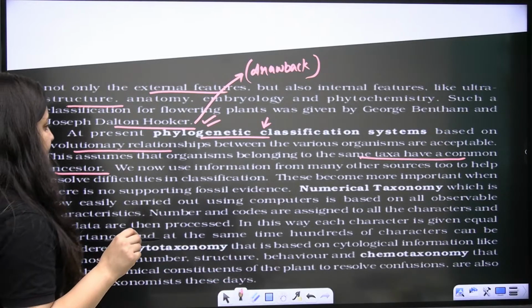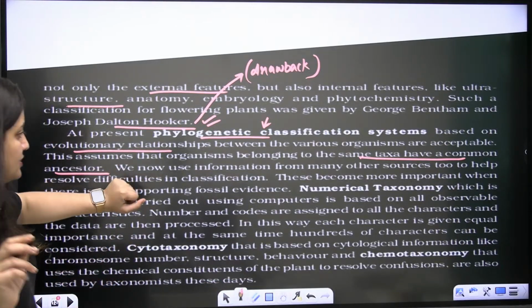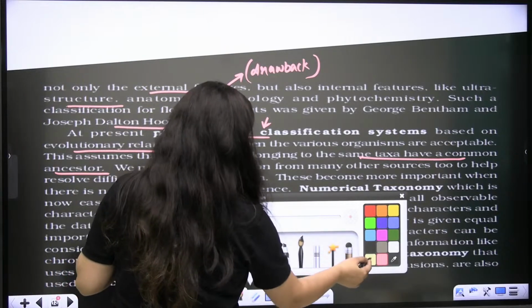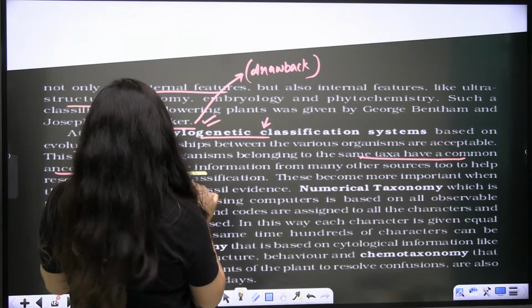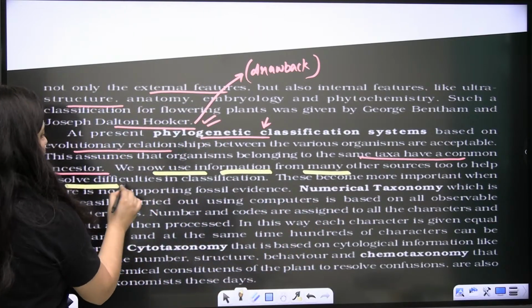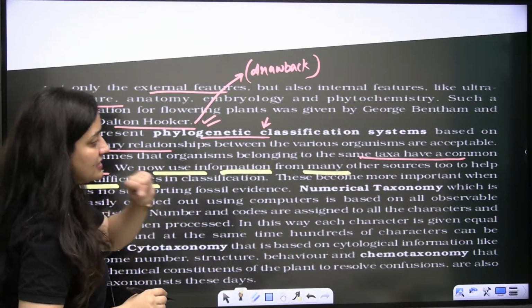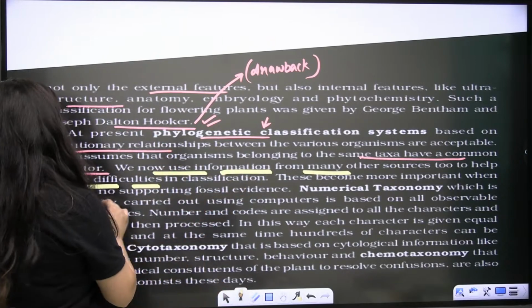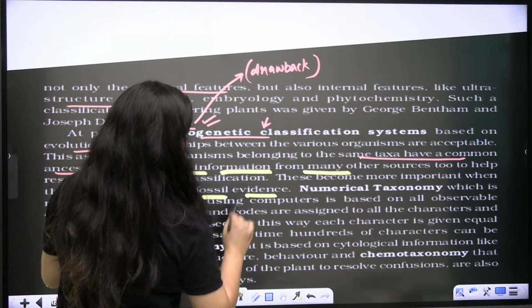So then comes this line, one student was asking now. We now use information from many other sources too to help resolve difficulties in classification. These become more important when there is no supporting fossil evidences.